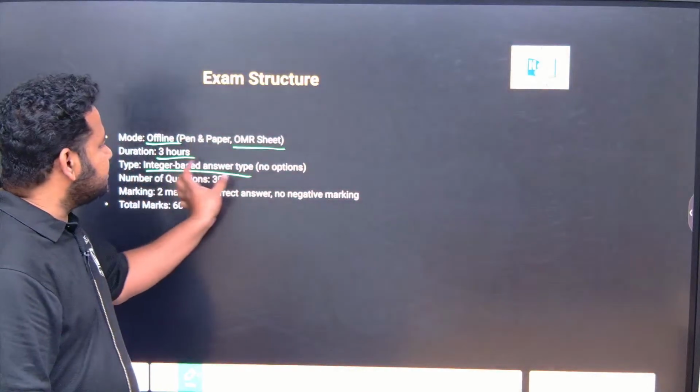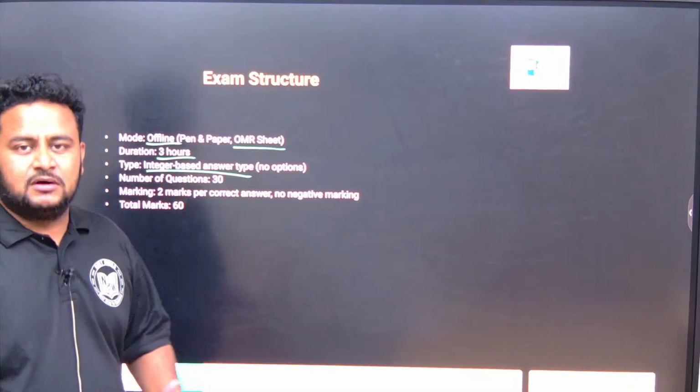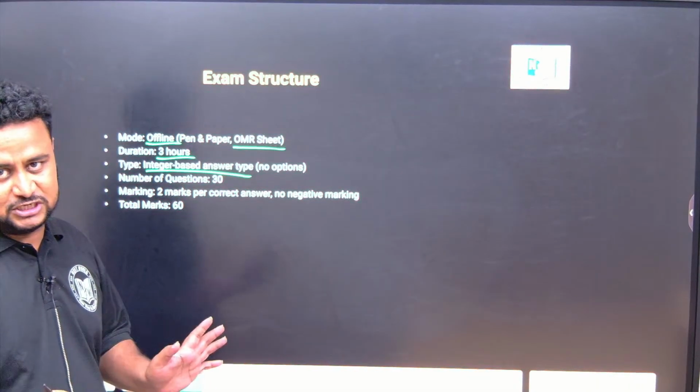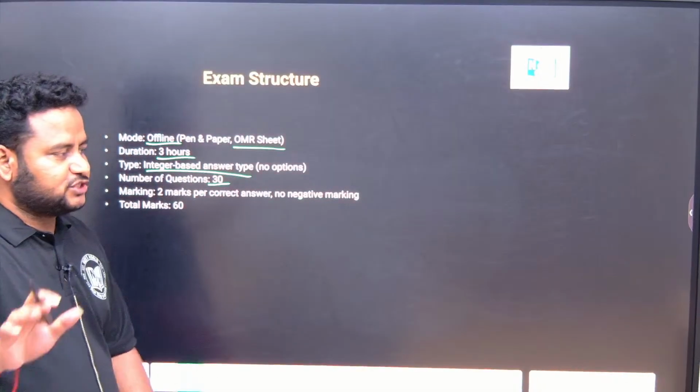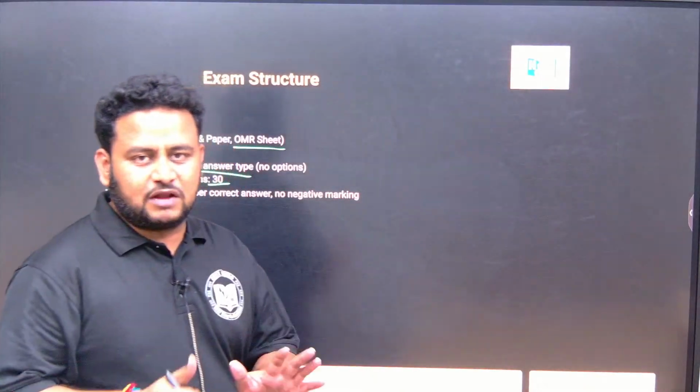It will be integer-based answer type questions. Just because an OMR sheet is given, it's not like you have to tick options there. There will be no options; you have to write the answer. The number of questions will be 30, and the total number of marks will be 60.